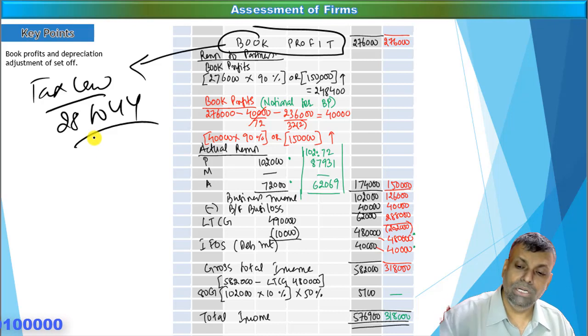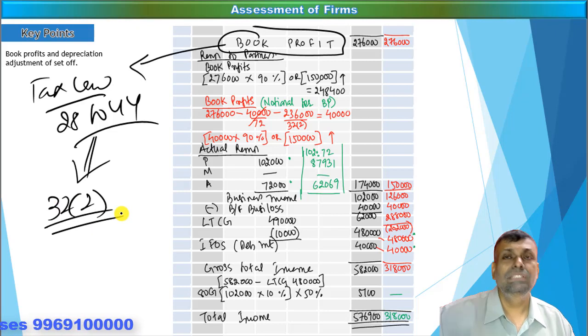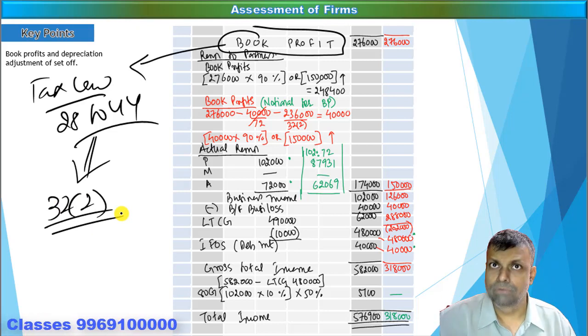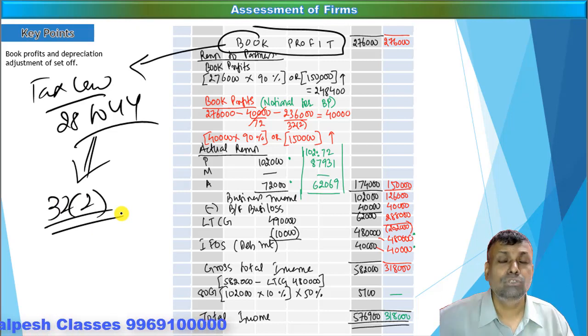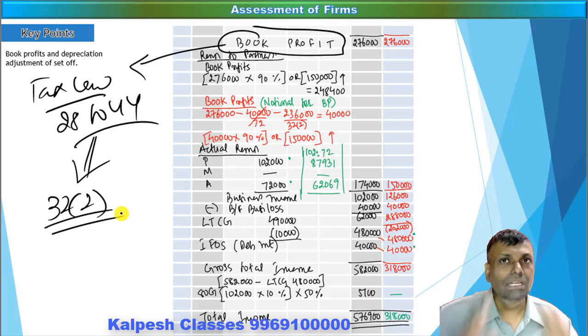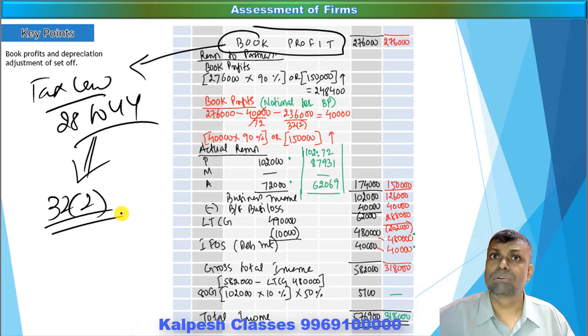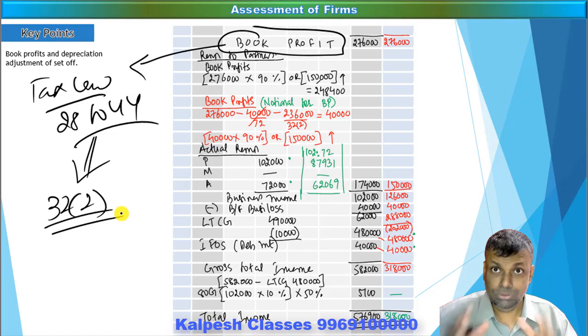Here it is as per 28 to 44. In other words, 28 to 44 already includes section 32(2), that is, your depreciation carry forward and set off. So the book profit has to be considered after the adjustment of depreciation, if there was any carry forward set off of the depreciation. This could really matter, and this particular point was very much covered in some past examinations, but recently they have not covered it in the examination to test this knowledge.